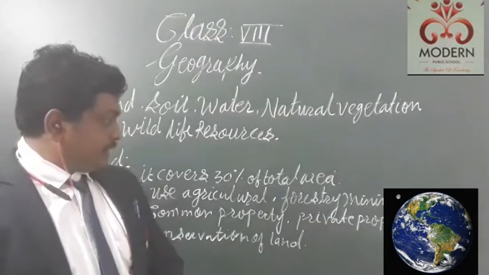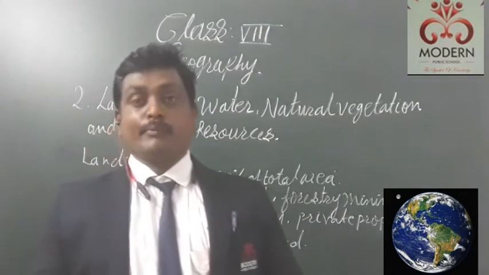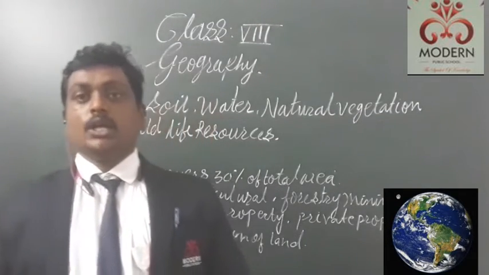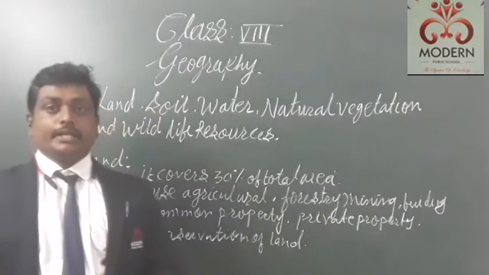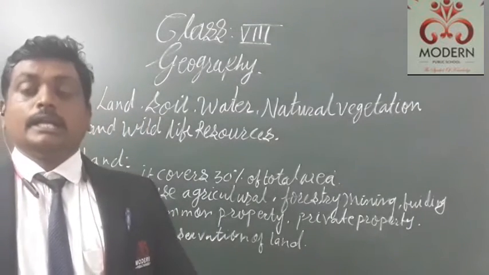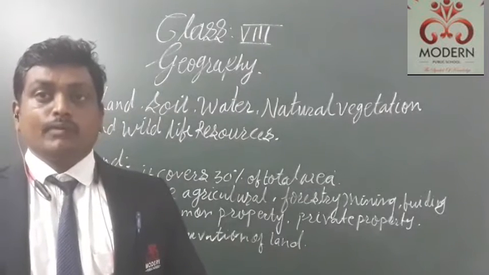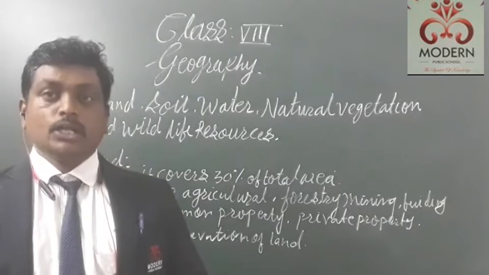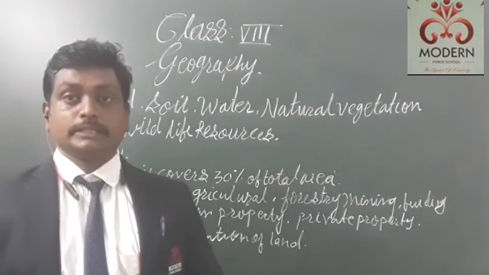Now the next point is about common properties and private properties regarding the land. If we go to any nation, we can say there are some common properties and some private properties. Suppose I have one part of a land, that is my private property. Some common property is there.